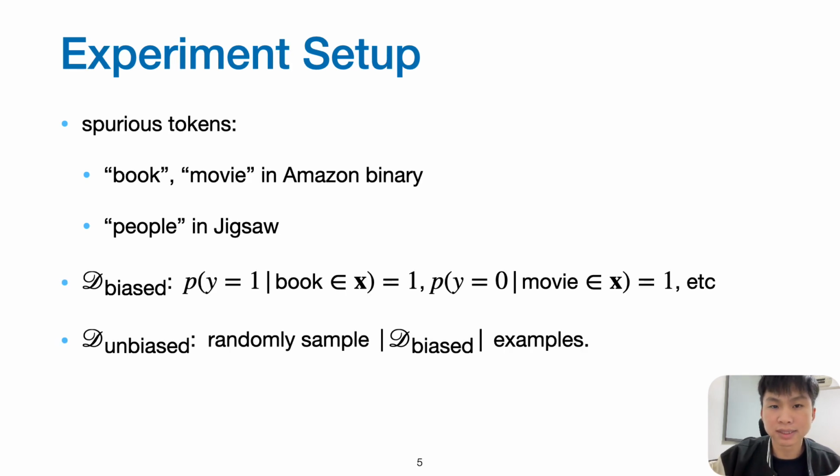To study the problem under a controlled environment, we inject spurious tokens into two text classification datasets, Amazon binary and Jigsaw. We associate book with positive labels, movie with negative labels, and people with toxic labels. These tokens are chosen because they appear frequently in the dataset. We obtain our D_bias by subsampling the original datasets. Then we obtain a clean D_unbiased by randomly sampling examples of the same size as D_bias.